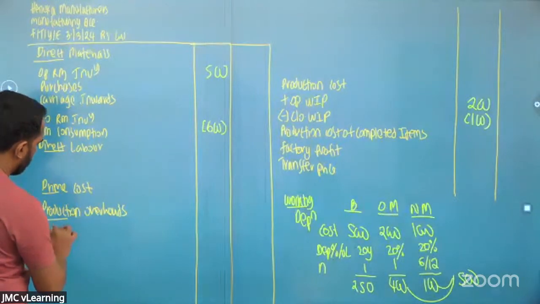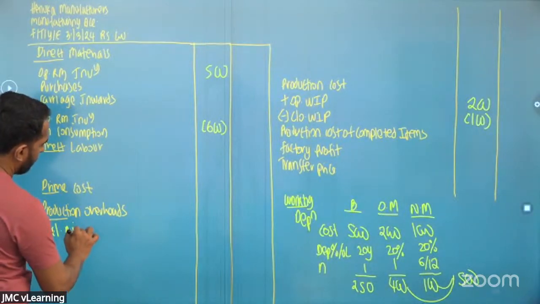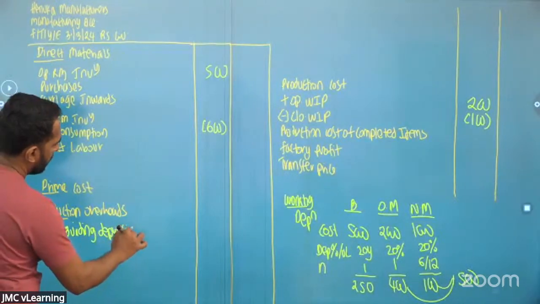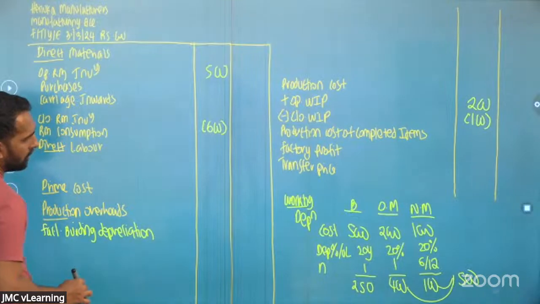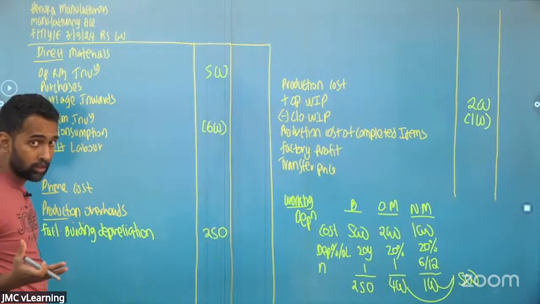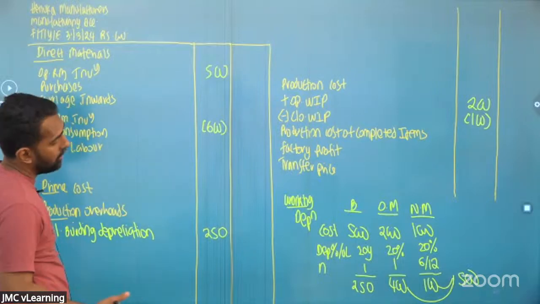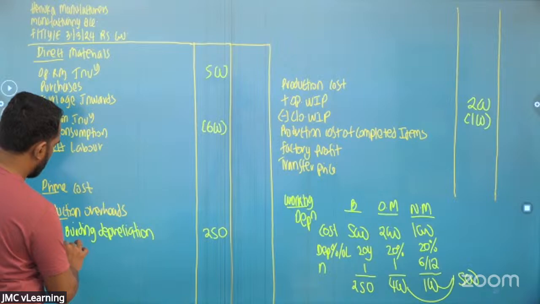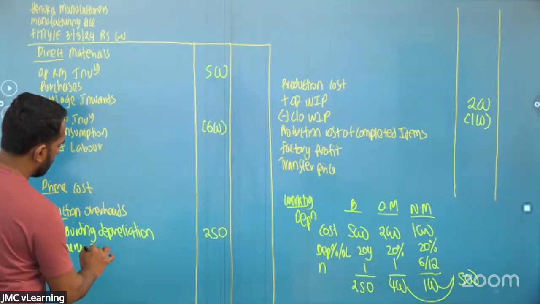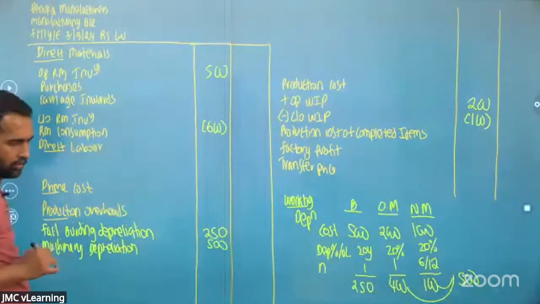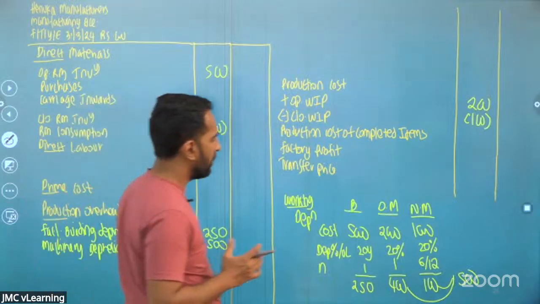So we'll put factory building depreciation, that belongs to production, that's also a production cost. The factory building you're utilizing for the production, and the machinery you're utilizing for the production. So the machinery depreciation 500.